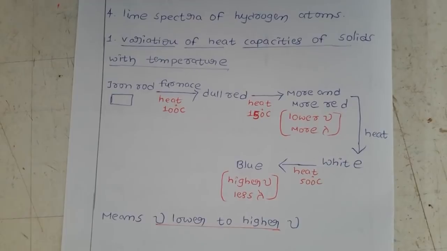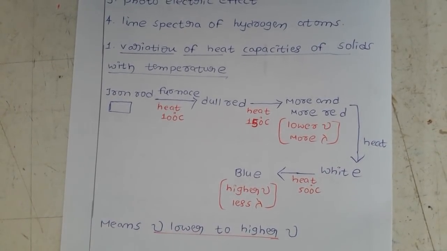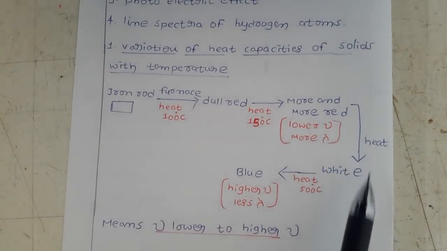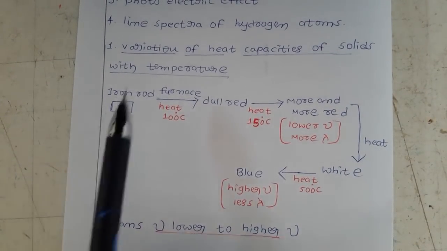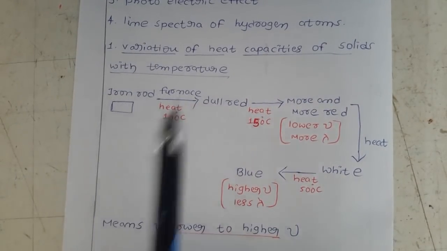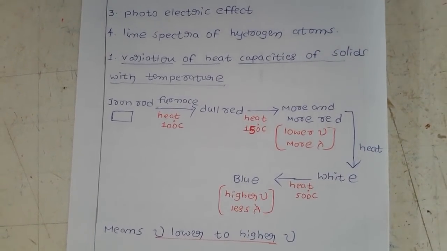So if electromagnetic radiation has the wave nature, with the wave nature alone we are not able to explain the variation of heat capacities of solids with the temperature. Along with the wave nature we have another nature.